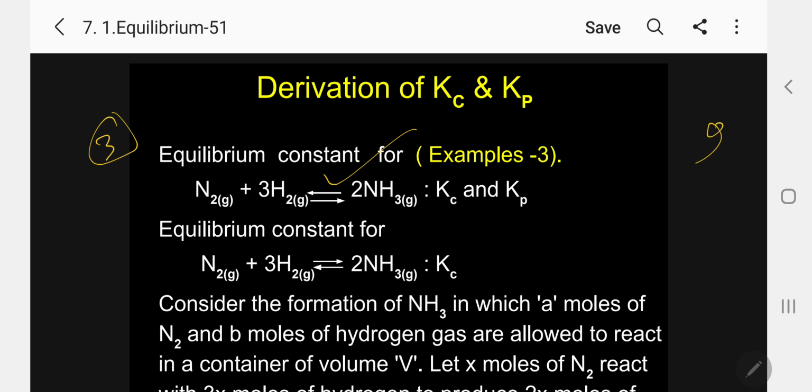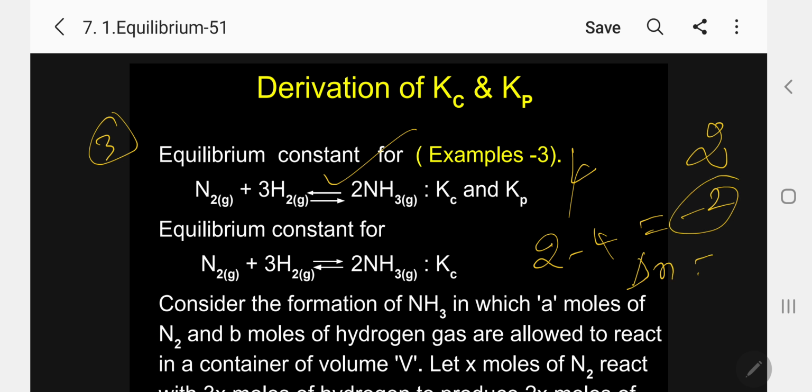Here right side 2 moles, left side 4 moles. So 2 minus 4 is the delta n. Delta n equals minus 2. Kindly follow. So Kp and Kc are not equal as usual. So, the equilibrium constant for this reaction, Kc.